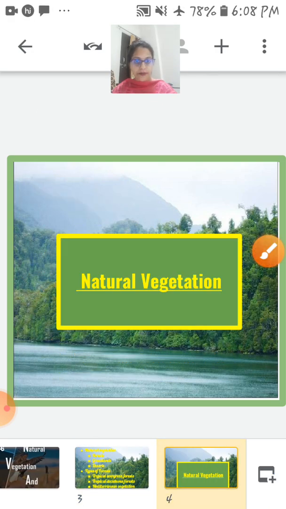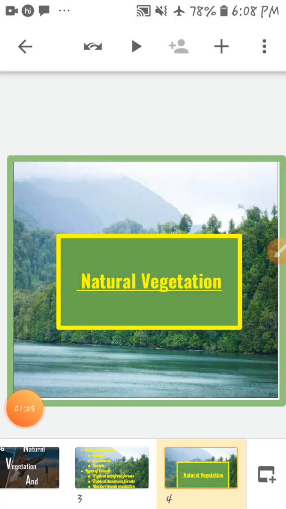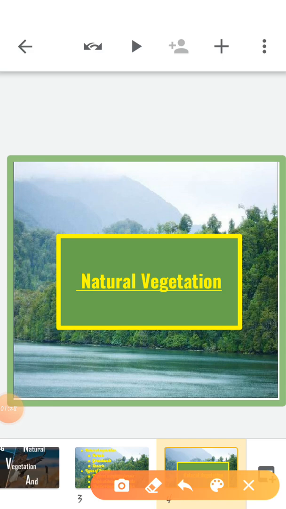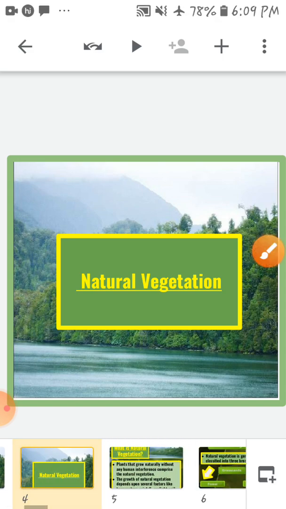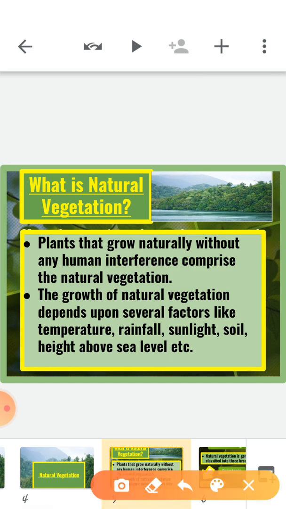Natural vegetation. When we talk about the beauty of our country, it includes the description of the natural vegetation, landscape, weather conditions, flora and fauna, etc. A wide variety of vegetation and wildlife is found in different parts of our country. So let us learn more about the vegetation as well as wildlife of different areas of India. First, let's understand what is natural vegetation.